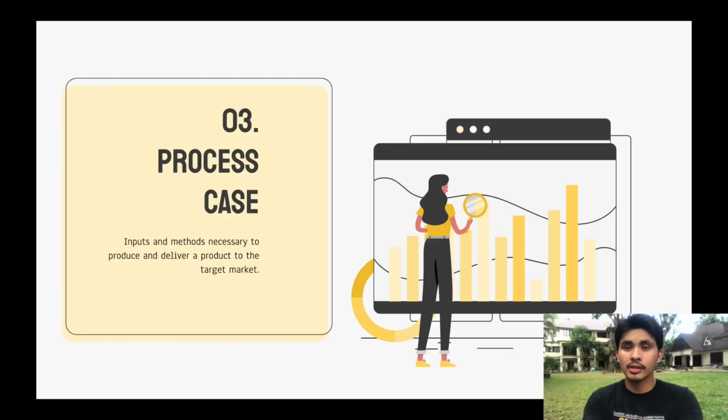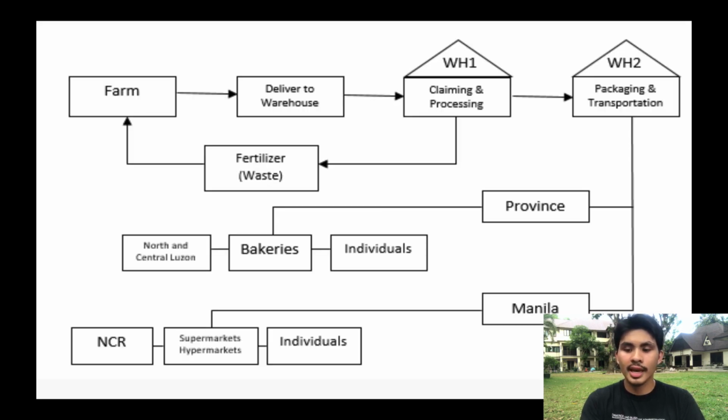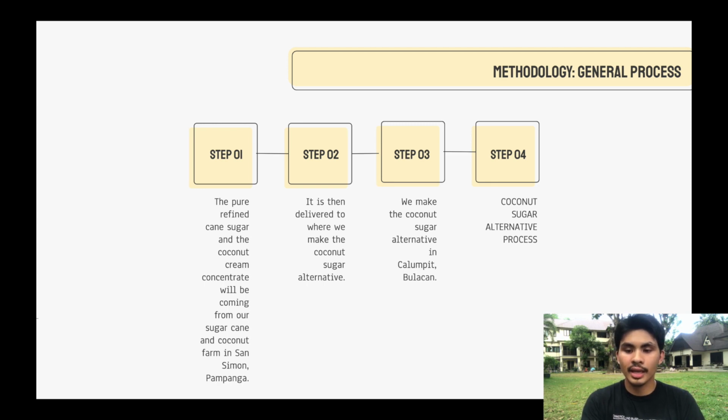For the process case, it talks about the inputs and methods necessary to produce and deliver a product to the target market. For diagram 1, the general process, it has 8 steps. So here are the 8 steps, and in the bigger picture, I'm going to talk about the summary. So it starts with a farm in Pampanga.